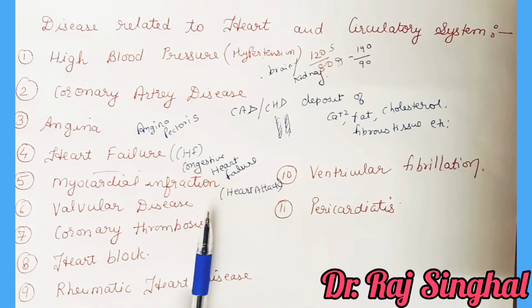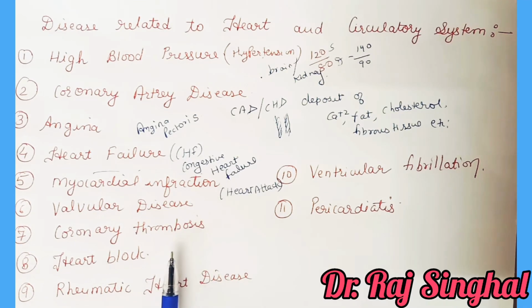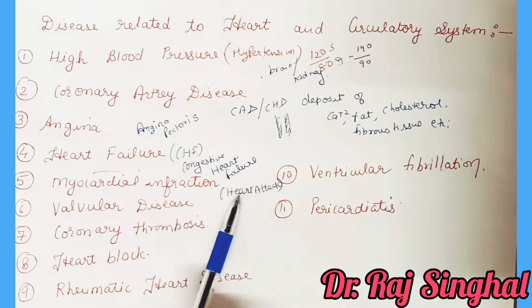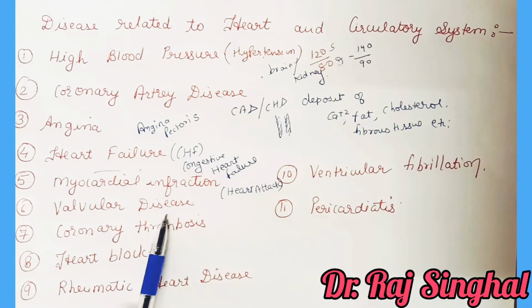It often results from a sudden decrease in coronary blood supply. Coronary is the artery which supplies the blood to the heart. The portion of cardiac muscle without oxygen supply dies within a few minutes and is then referred to as myocardial infarction or heart attack.